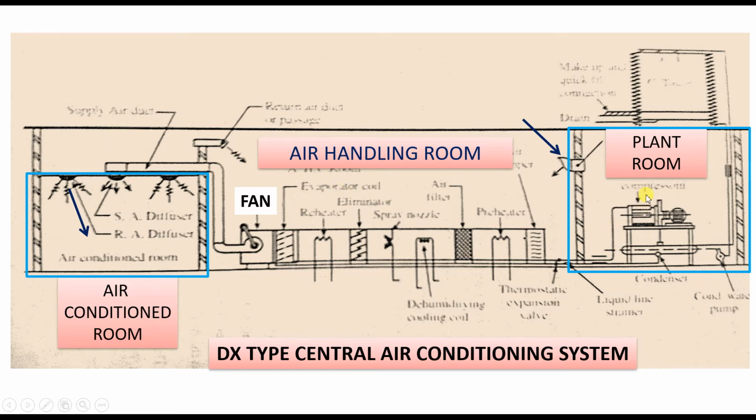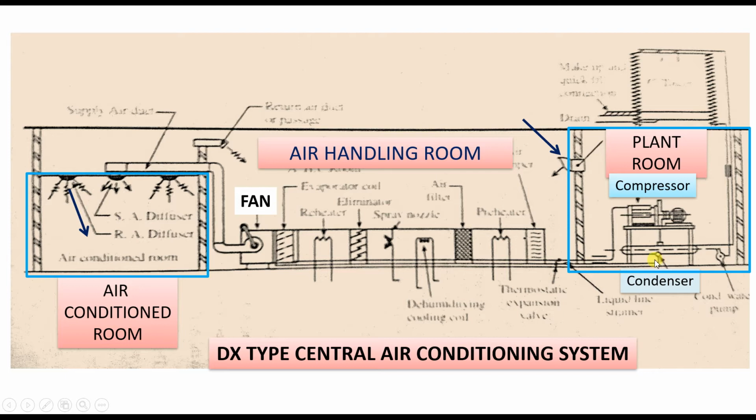Now what is the plant room? Plant room consists of the vapor compression system components like the compressor. Compressor is present in the plant room. Then the condenser is also present in the plant room. This condenser is generally the water cooled condenser, right? Now if we don't have continuous source of water, then we have to circulate the water.